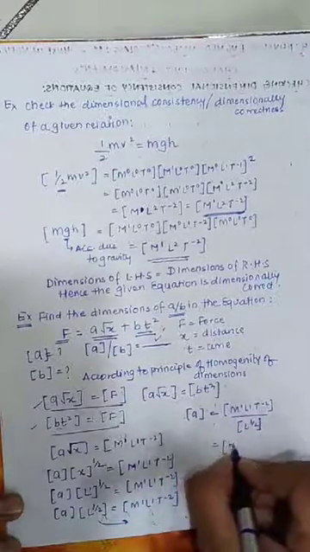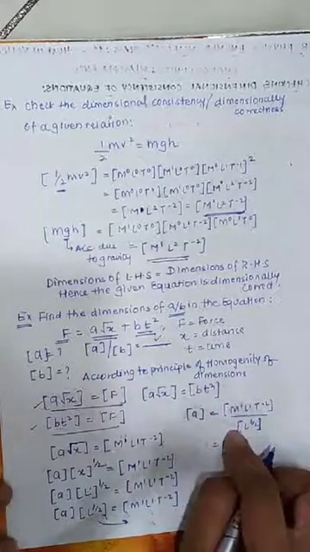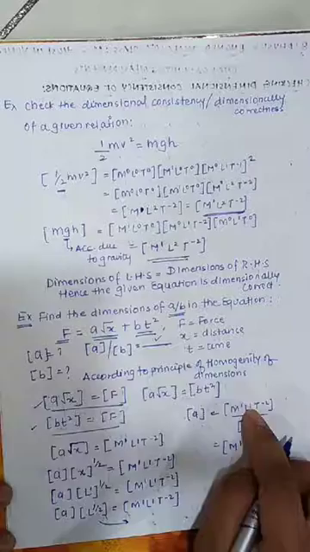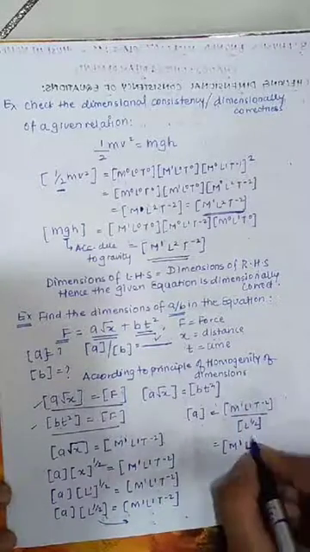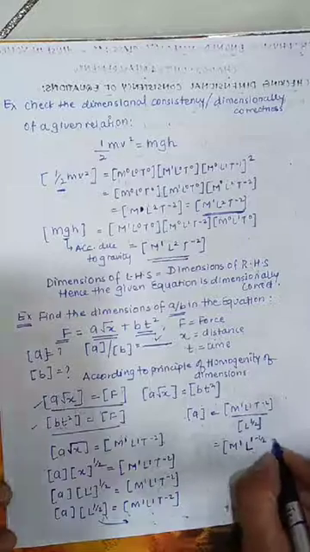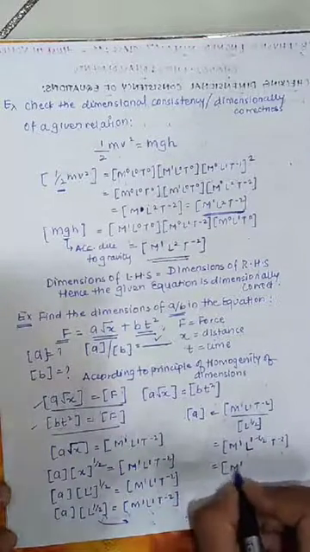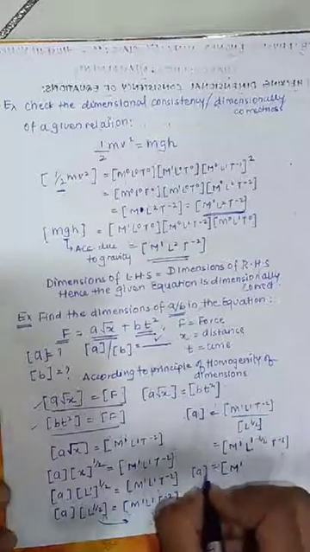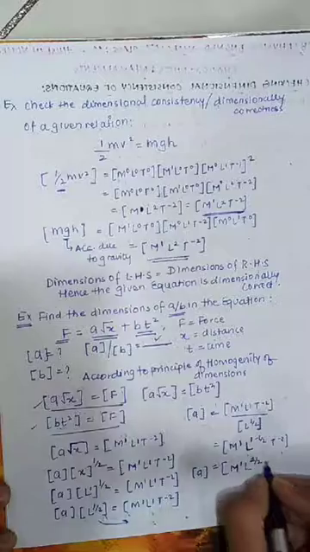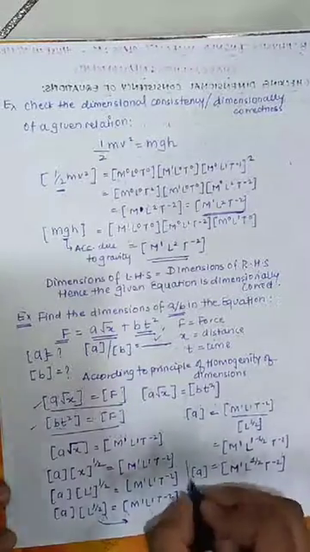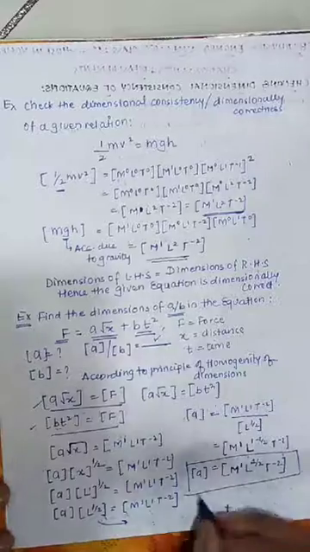So my final answer is M^1. Clear? Because there is no M term in the denominator. You'll see the 1 over here, half, downstairs, so you can say the denominator is 1 minus 1 by 2, and lastly T^-2. So my dimensional formula for A is M^1, L^(1 minus half, which is half), T^-2. This is my dimensional formula for A: M^1 L^(1/2) T^-2.